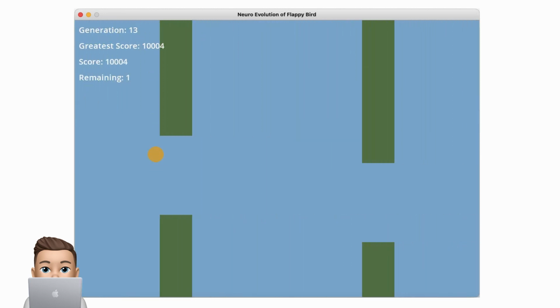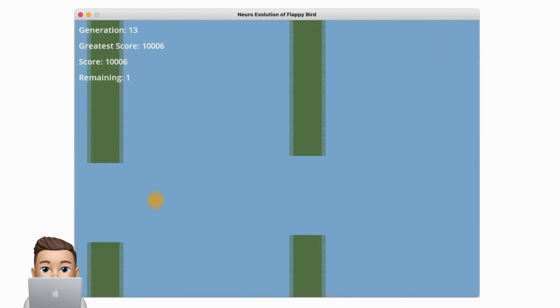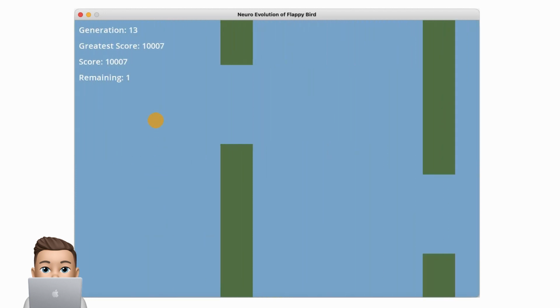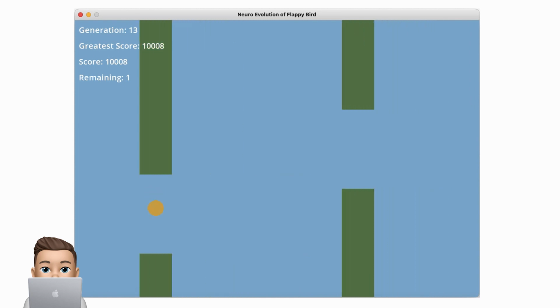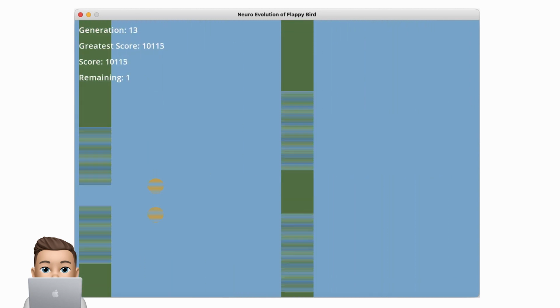I've really enjoyed working on this project to create an AI which could learn Flappy Bird. Having neural networks which evolve over time to learn by themselves without needing to be told what to do is impressive. I have some other projects planned with Neuro Evolution, but if you have any suggestions, please let me know.